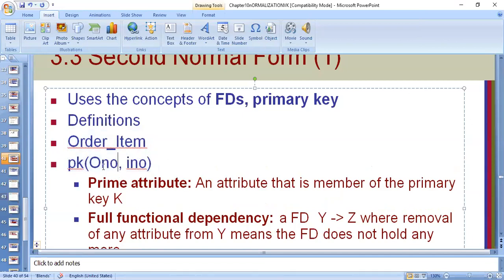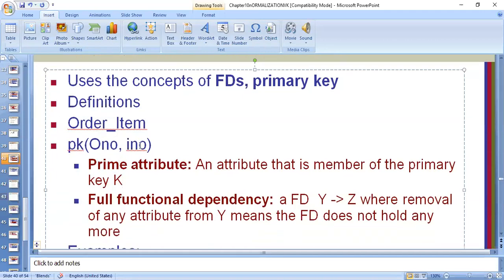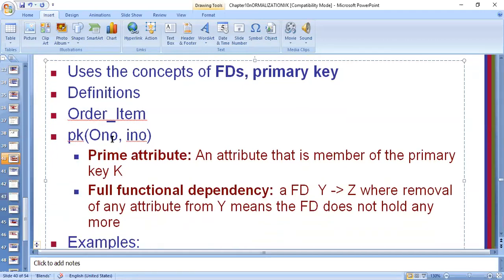So in this case, order number as well as item number are members of the primary key, isn't it? So both these individually can be called prime attributes. So understood what is a prime attribute? A prime attribute is the one which is a part of the primary key, a member of the primary key. Clear? So order number and item number both can be called prime attributes.